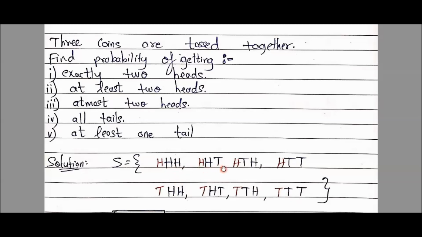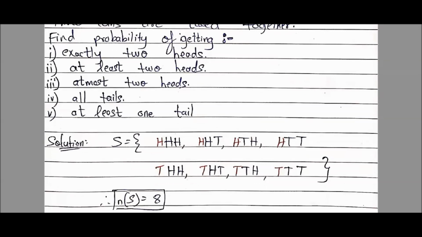HH, HT, TH, TT. 2 बार अलग अलग रोज में we need to write 2 coins का sample space. Then first row में, if you see with this is marked with another color, H, H, H, H we have to write, and T, T, T, T we have to write. There will be total 8 outcomes. Okay, 8 outcomes.